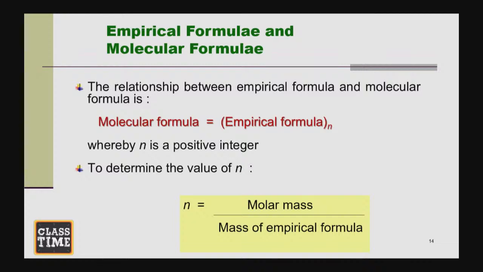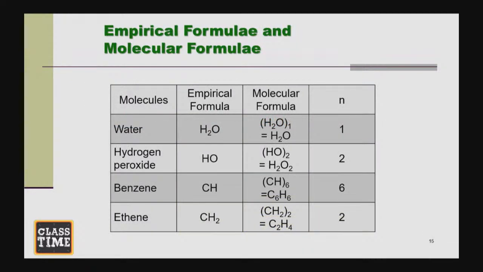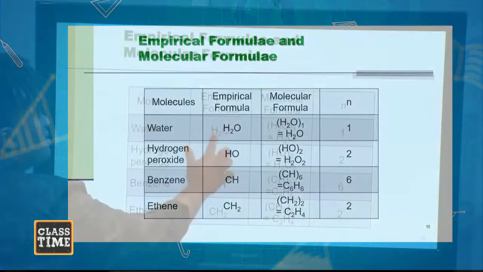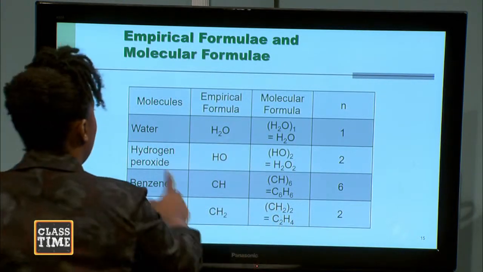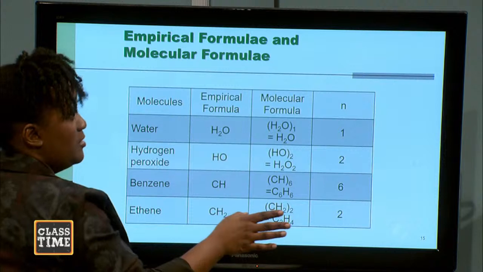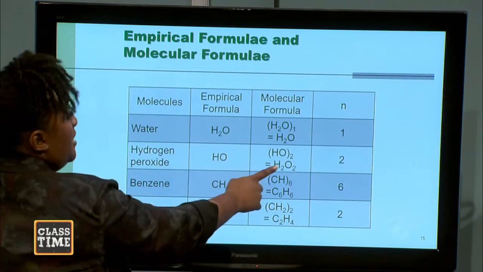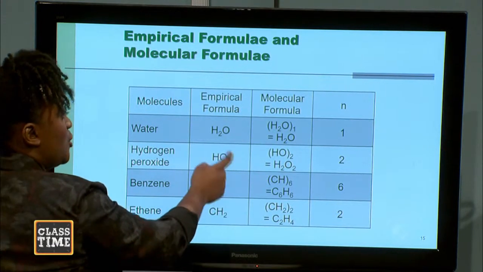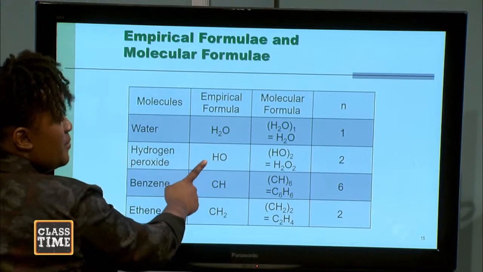So here is a table. It's showing you the difference between empirical formula and molecular formula. So here we have water, H2O. What is the simplest whole number ratio for this? Can it be divided any simpler? So here we have 2 hydrogens, we have 1 oxygen. Now the integer for this is 1, so it cannot go any smaller. Let's look at hydrogen peroxide. The molecular formula for hydrogen peroxide is H2O2. If I divide this by 2, I would get HO. So this is the simplest whole number ratio, and so this is the empirical formula.